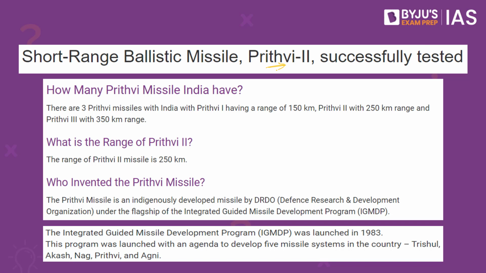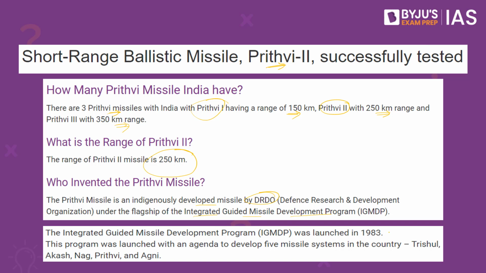When we speak about Prithvi, there are three types of Prithvi. What are those? Prithvi 1 has a range of about 150 km, Prithvi 2 has a range of about 250 km and Prithvi 3 has a range of about 350 km. So the range of Prithvi 2 missile happens to be 250 km, and the Prithvi missile is an indigenously developed missile by the DRDO under the flagship of the Integrated Guided Missile Development Program.